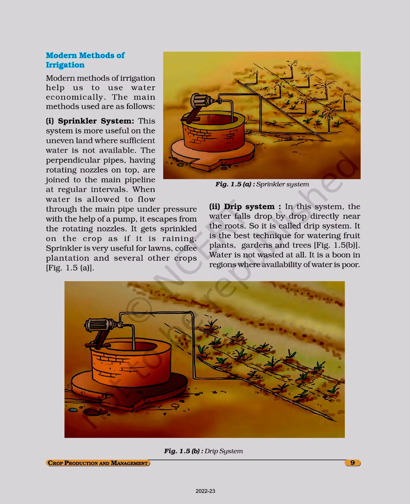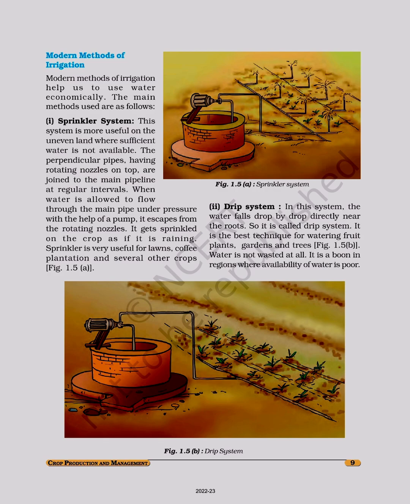When water is allowed to flow through the main pipe under pressure with the help of a pump, it escapes from the rotating nozzles. It gets sprinkled on the crop as if it is raining. Sprinkler is very useful for lawns, coffee plantation, and several other crops. Figure 1.5a.